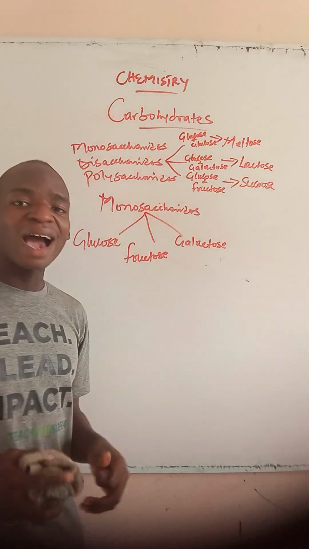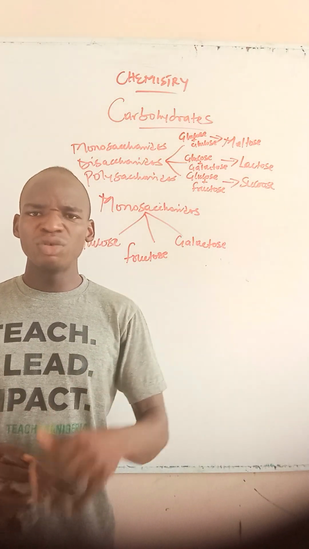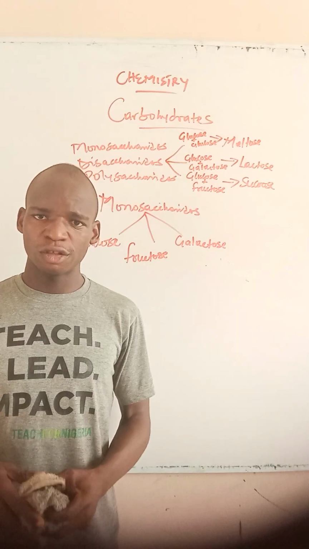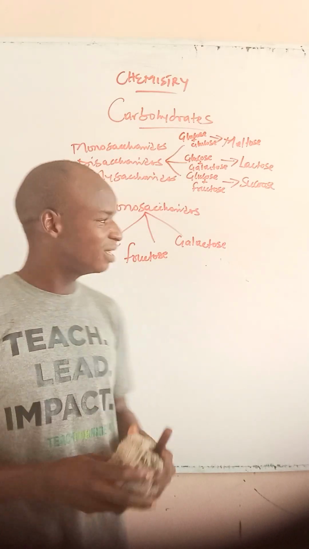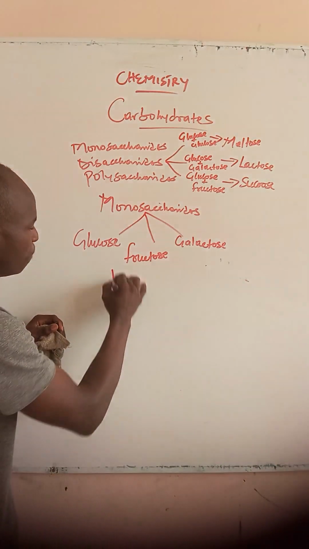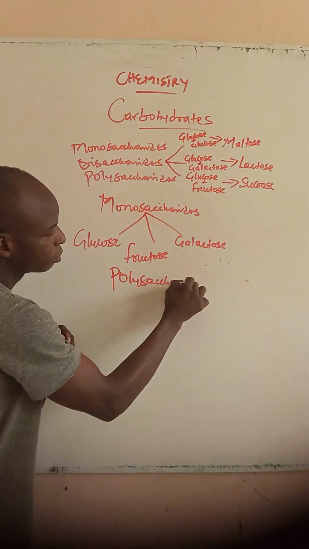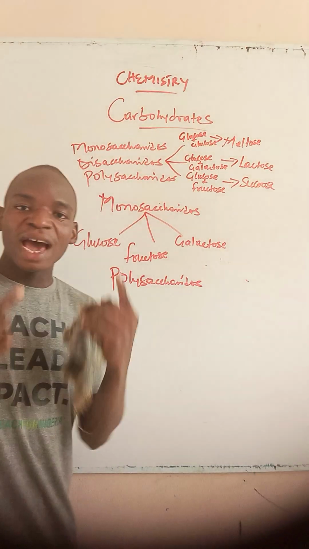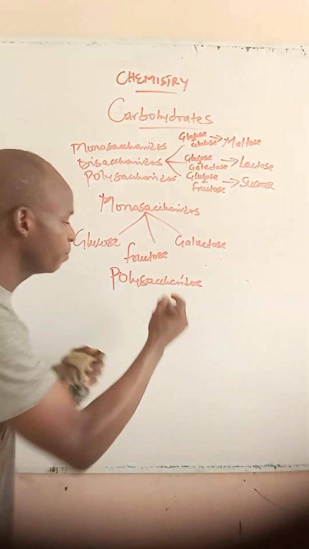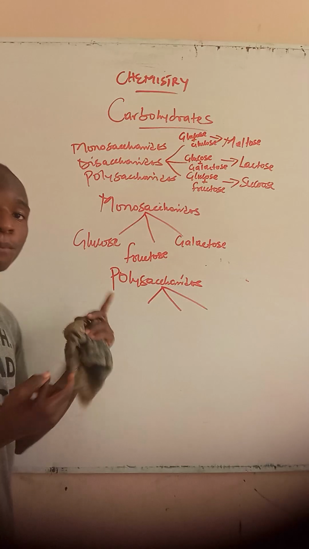Now, polysaccharides are carbohydrates that contain more than 2 glucose units. Some of them reach even up to 50 glucose units. Are you following? Now, let's look at their examples, okay? So, for our polysaccharides, we have three major examples that I will be giving us today. All right, in this very video, I'll be giving us three examples of what?